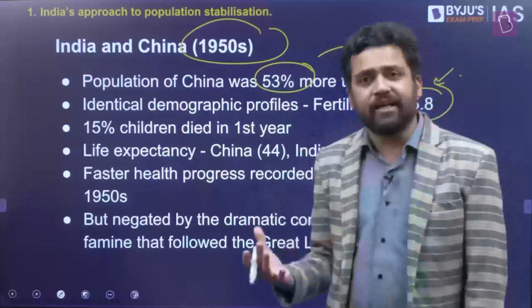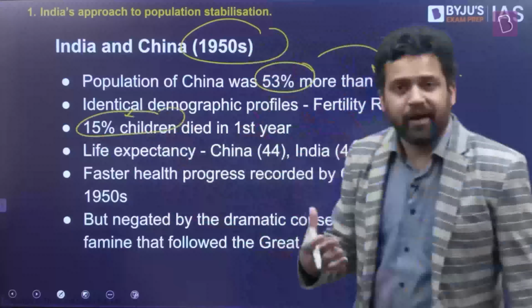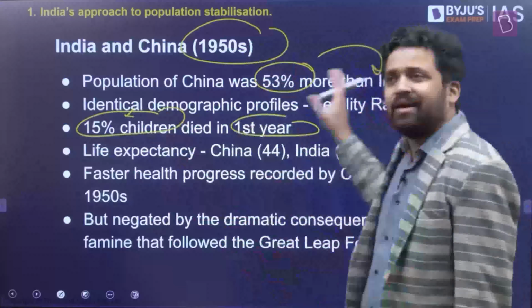And if you look at the infant mortality rates, they were also quite high. So 15% of children born were most likely going to die within the first year. So the infant mortality rate was high, and the fertility rates were also quite high.